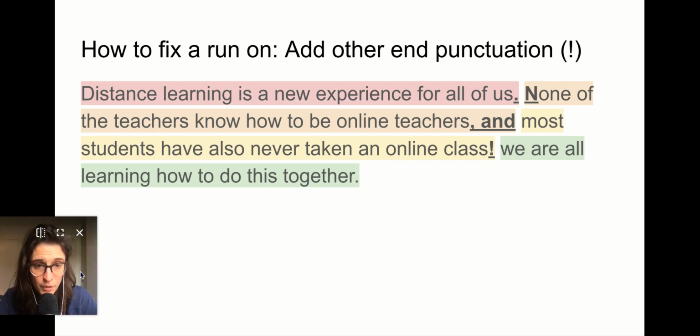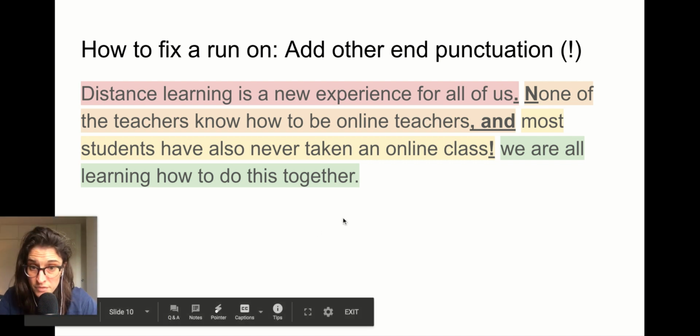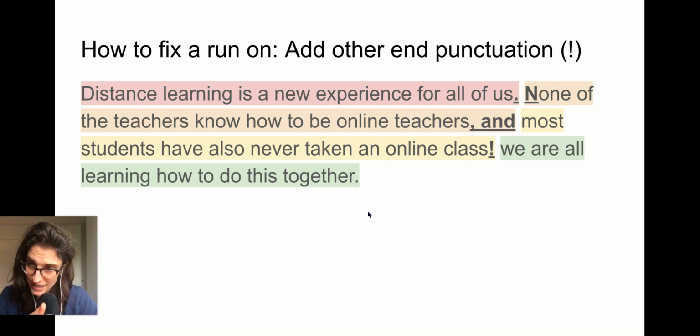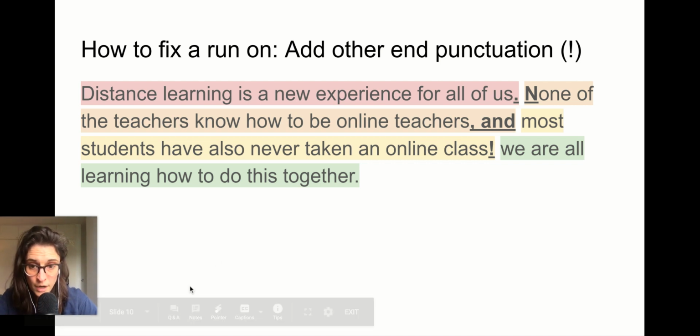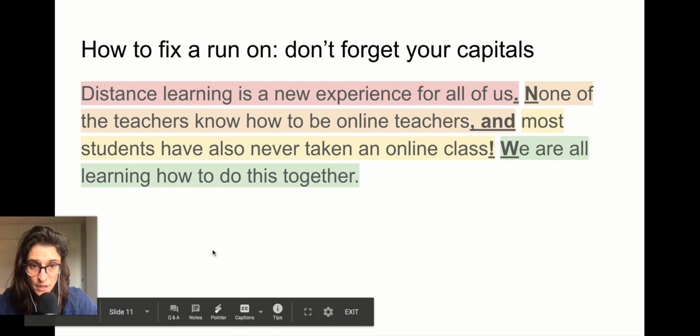I thought I would use an exclamation point. Let's mix it up, right? I think this calls for one. So let's look at how it reads now. Distance learning is a new experience for all of us. None of the teachers know how to be online teachers, and most students have also never taken an online class! I said it that goofy way because I put an exclamation point, adding a little energy to it. And then finally, we are all learning how to do this together. Don't forget your capitals. Remember, you got to capitalize that W. Don't you forget.